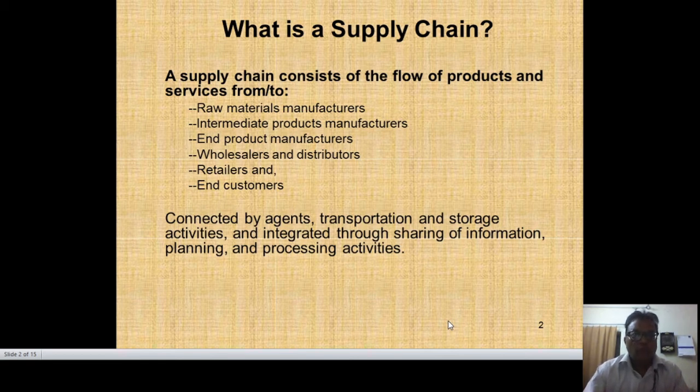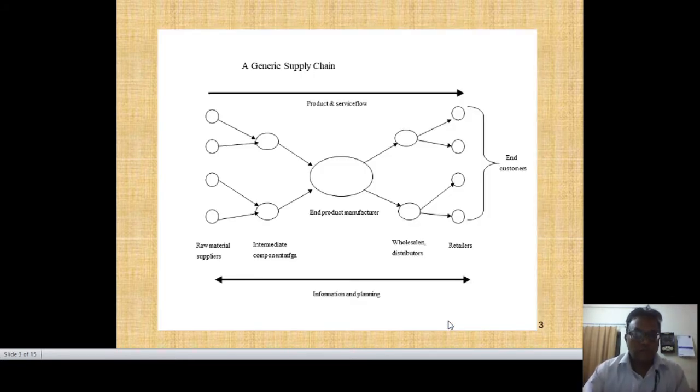That means whatever goods are supplied from one place to another, until the final product is there, this comes under supply chain management. So in this series, from the manufacturer up to the customer, including intermediate product manufacturers, wholesalers and distributors, all integrated, comes under the supply chain. I have shown here this information and planning system.